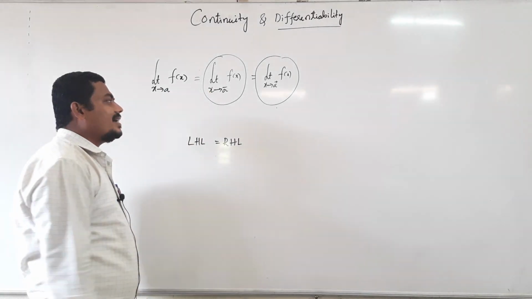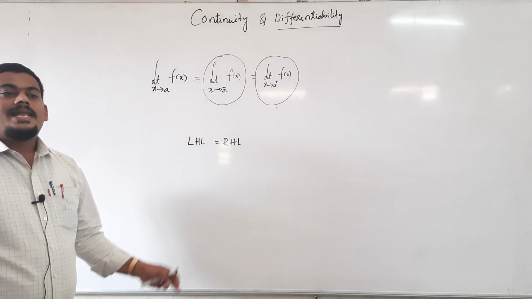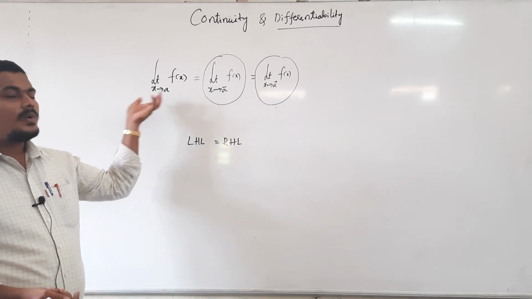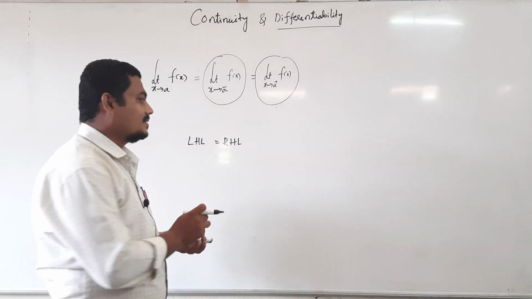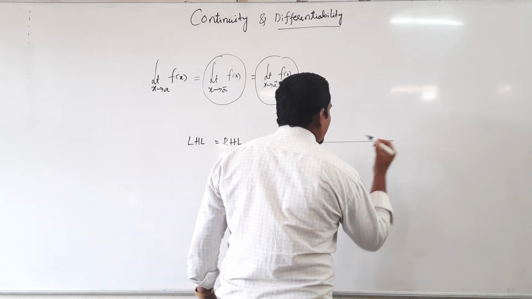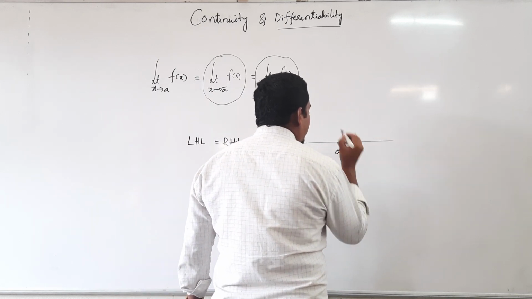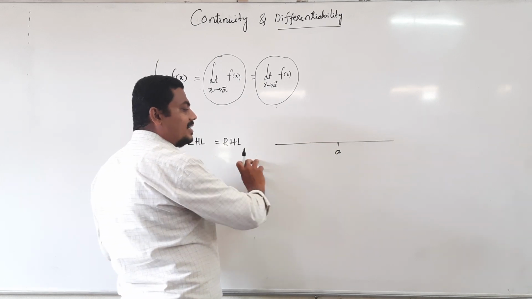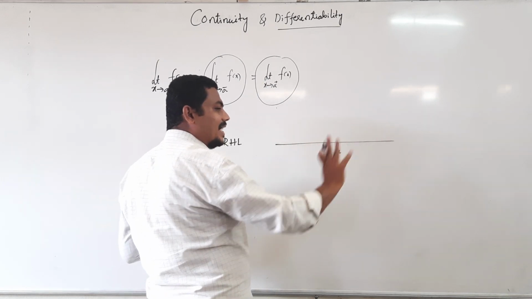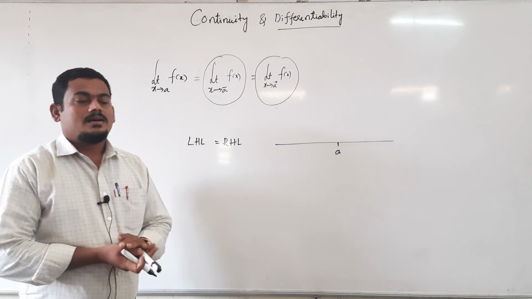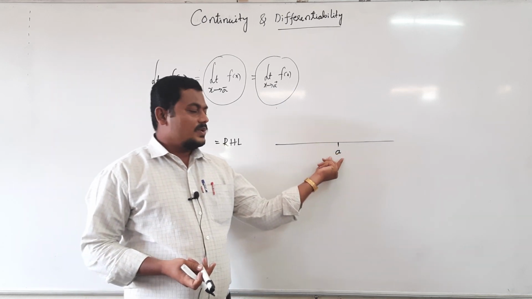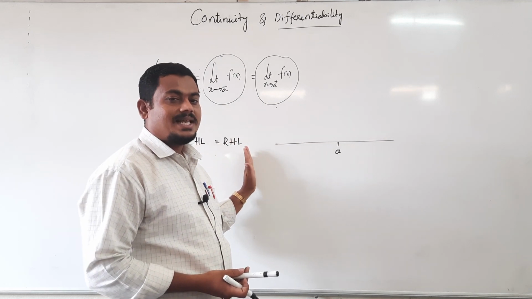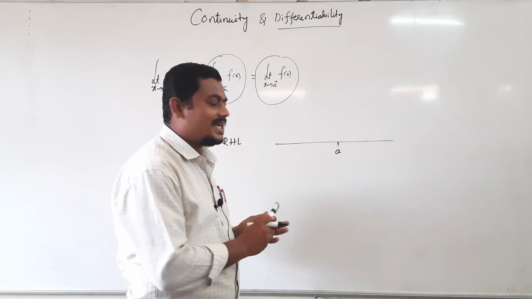Then what is meaning of left hand limit? Left hand limit means value of the variable x approaching from left hand side. Just consider real number line. Here a is there. We can approach a from two sides, either from left hand side or from right hand side.